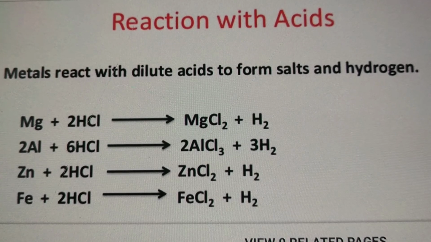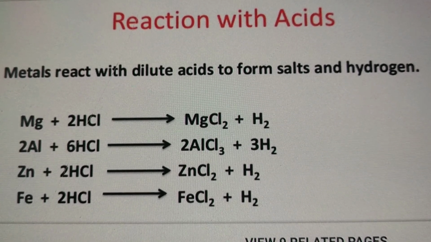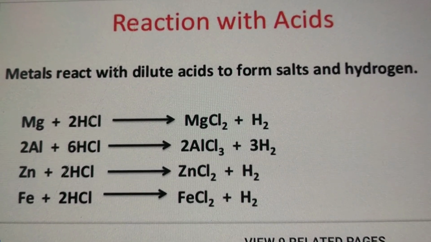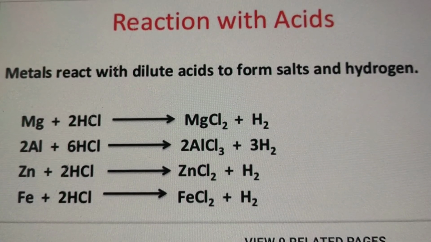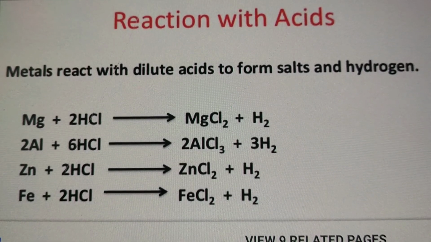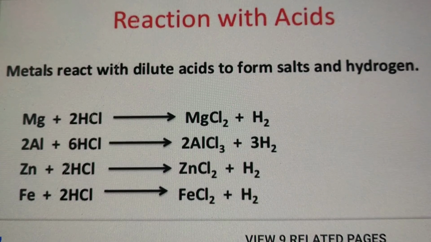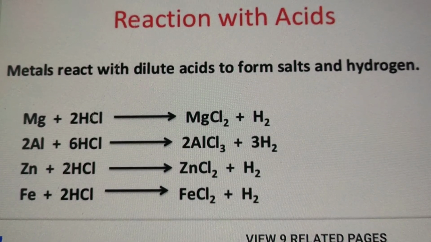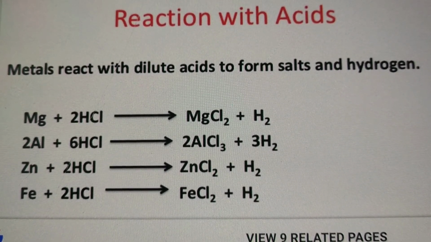Next chemical property of metal is it reacts with acids. When metals react with dilute acids, they form salt and hydrogen gas is liberated or evolved in that. So again a few examples have been taken.